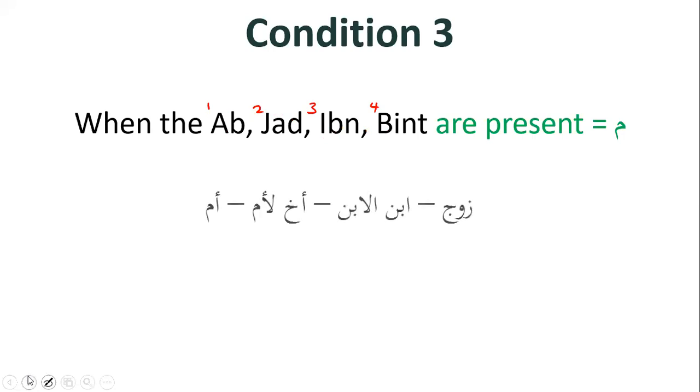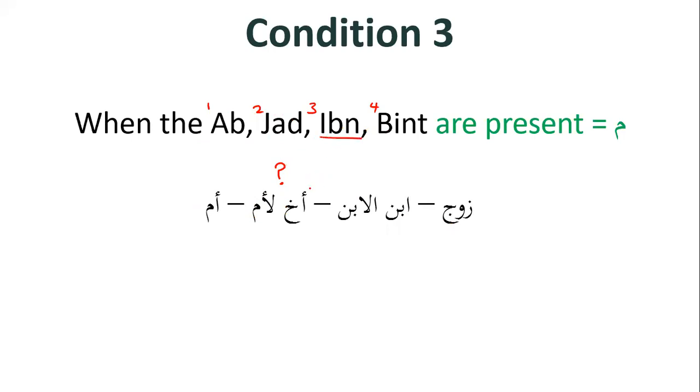be mahjoob. So if we look in the example, we have zawj, ibn al-ibn, akh li ummin. So the question over here is, what will the akh li ummin get? So let's look at the condition. Condition number 3 reads, when the ab, is the ab here? No. Is the jad here? No. Is the ibn here? Yes.